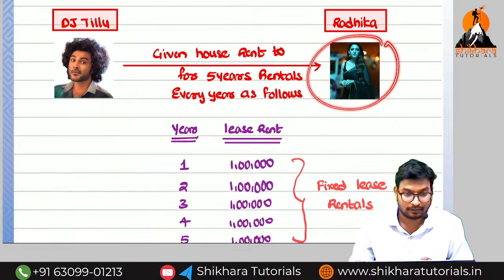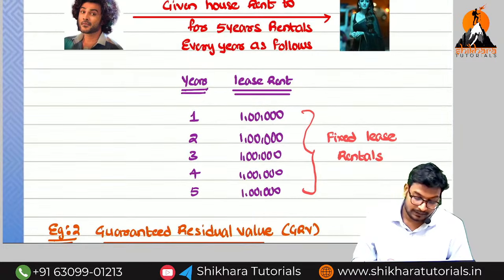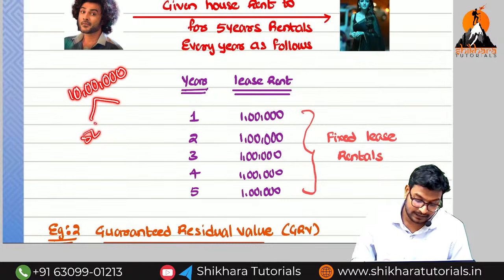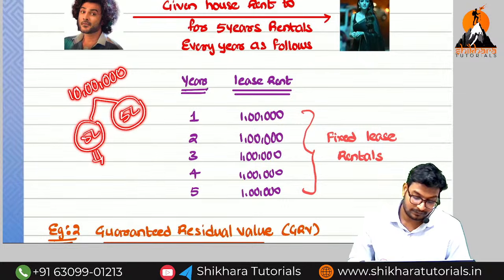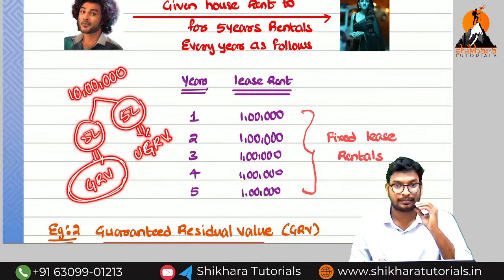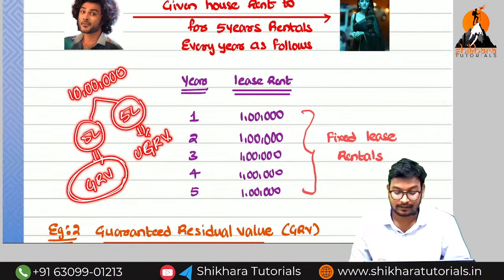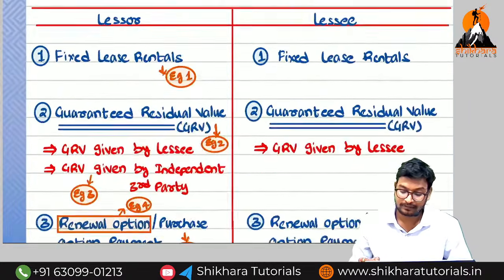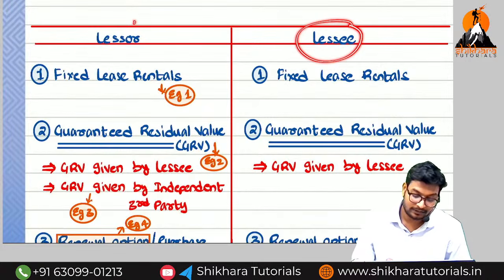Unguaranteed residual value. So what is the meaning of guarantee, amma? Total, what is the residual value we are going to get? 10 lakhs. In these 10 lakhs, 5 lakhs has been guaranteed and 5 lakhs has not been guaranteed. This 5 lakh is called what, ma? Guaranteed residual value, and this 5 lakh is called what, ma? Unguaranteed residual value. This guaranteed residual value only will form part of lease rental in the hands of whom, ma? In the hands of the lessee, and in the hands of the lessor also.